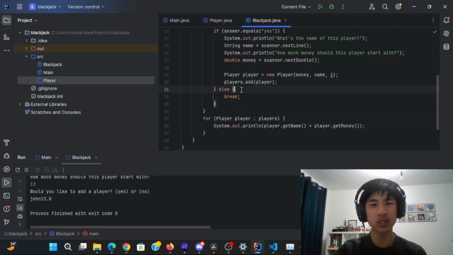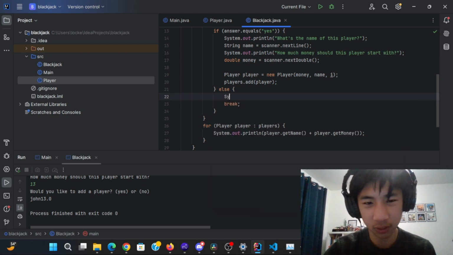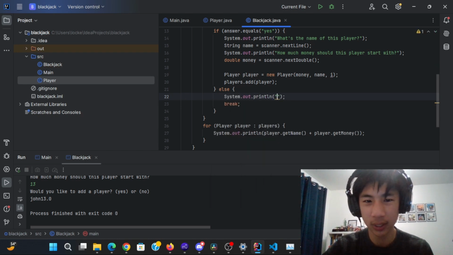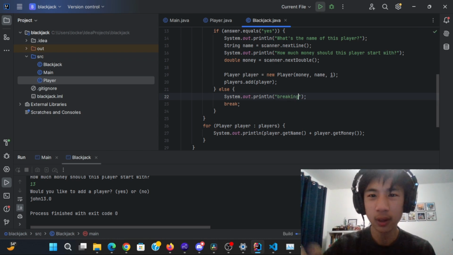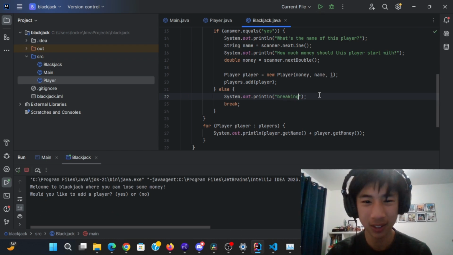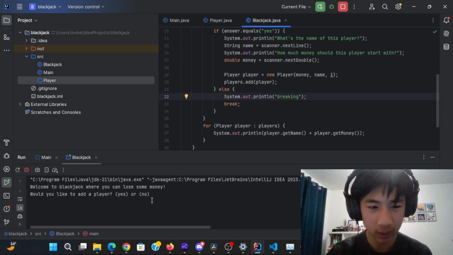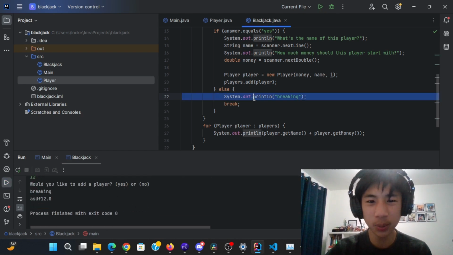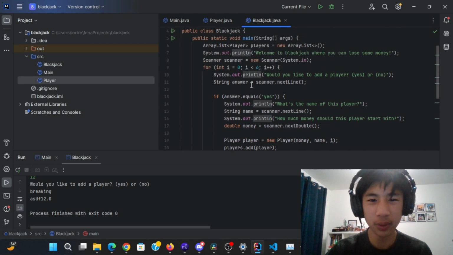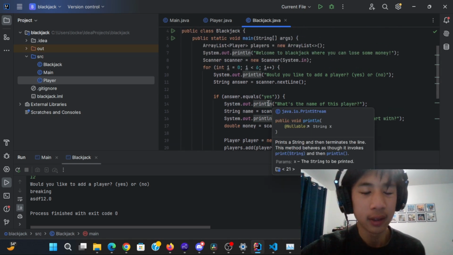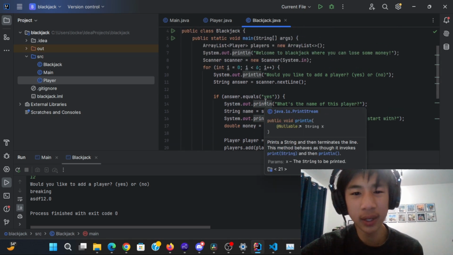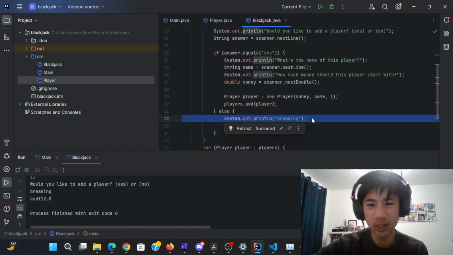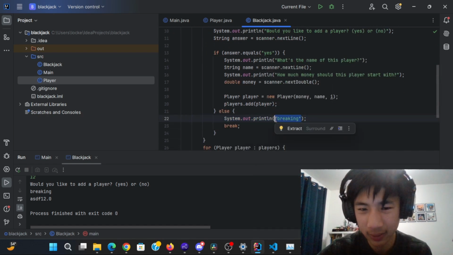So I'm super confused. I'm like, is it breaking out of the loop, or is it only running once for some reason? So I decided to see if that was happening, so I would just add a print statement in there to further my investigation. So let's just do this with some random stuff. And yeah, indeed the loop is breaking. And at this point I'm thinking, well, there has to be a good reason that it's breaking. The reason why is that answer doesn't equal yes. So let's actually log answer.